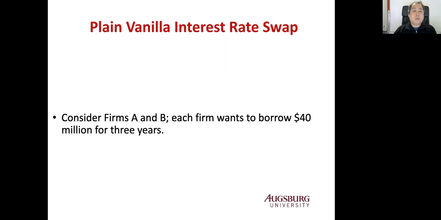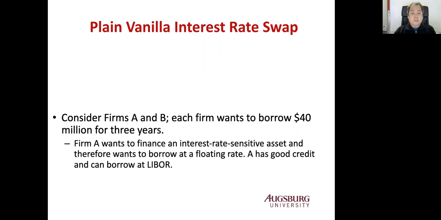So consider firms A and B. Each firm wants to borrow 40 million for 3 years. Firm A wants to finance an interest-sensitive asset and therefore wants to borrow what? Floating rate, right? Because they want to finance an interest rate sensitive asset, which means that floating rate actually covers the interest rate risk. Firm A has a good credit rating and can borrow at LIBOR.